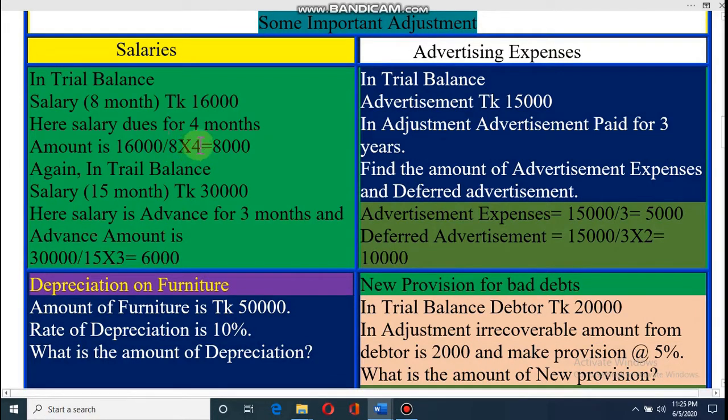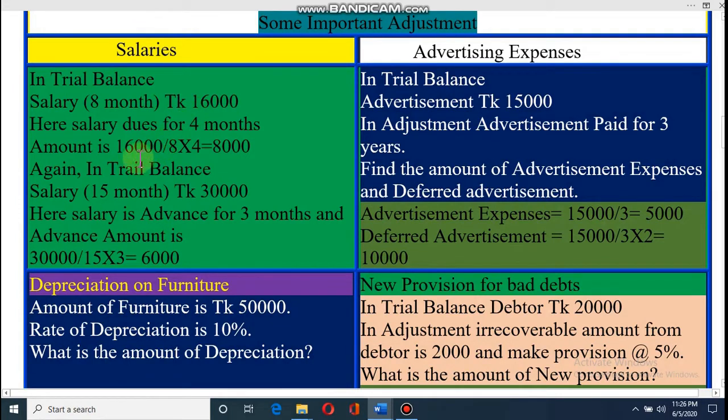So 2,000 into 4, total 8,000. So the due salary is 8,000. And you know that any expense due will be added with that concerned expense in the income statement.